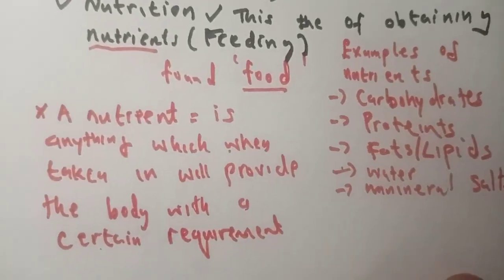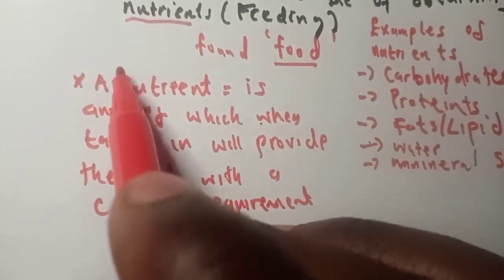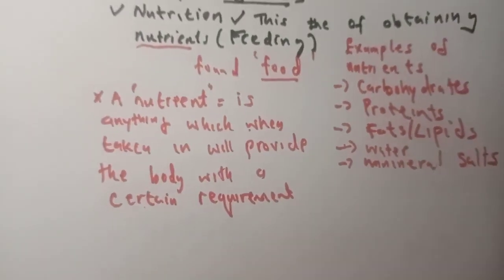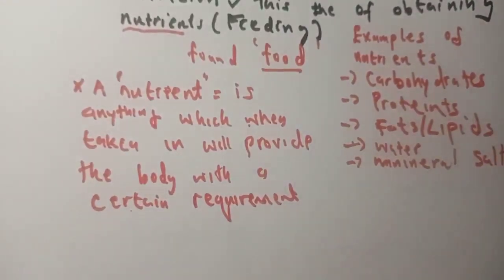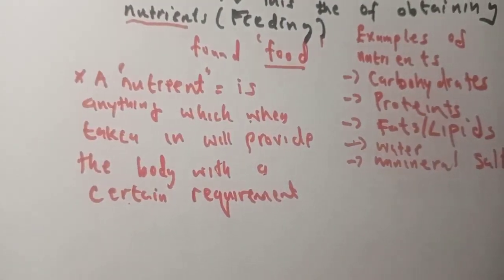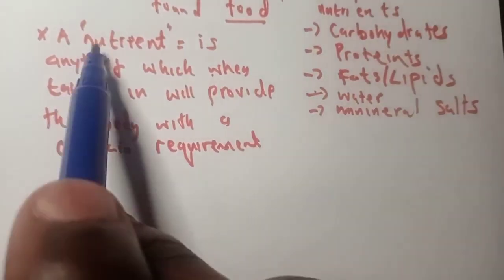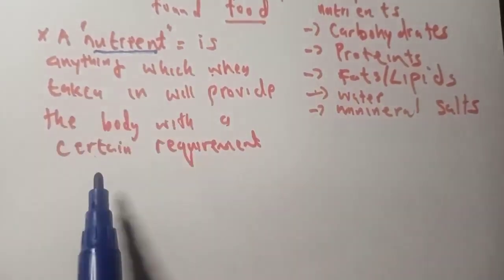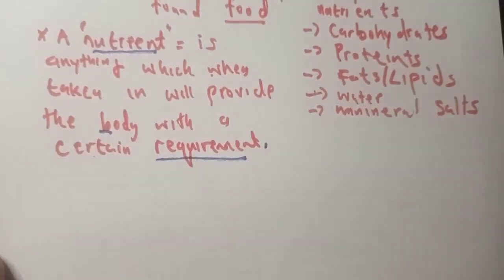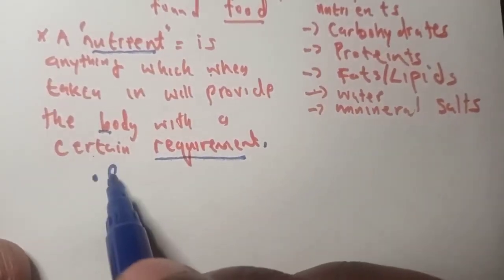So you don't just eat food for the sake of eating. The whole idea of eating food is that you are simply trying to acquire nutrients. We eat food for a lot of reasons, to feel good because food tastes nice, but the main important thing is to obtain nutrients, because once you take them in, they will provide your body with a certain requirement. And some of the requirements that you get from eating food is energy.